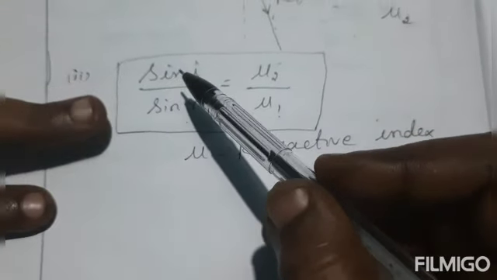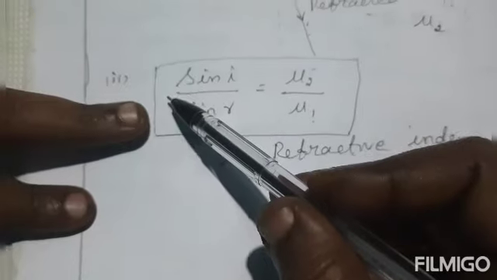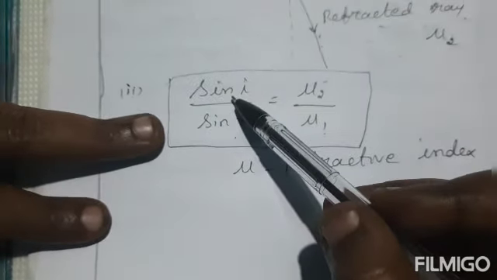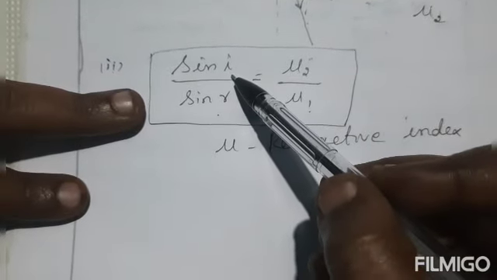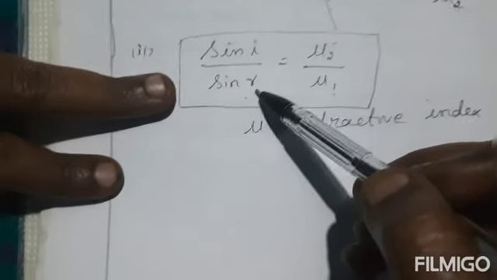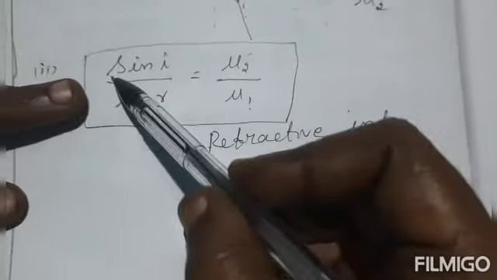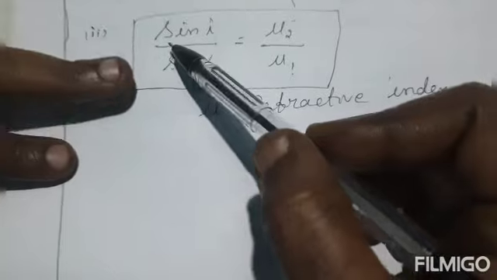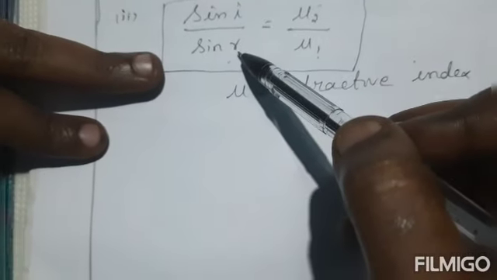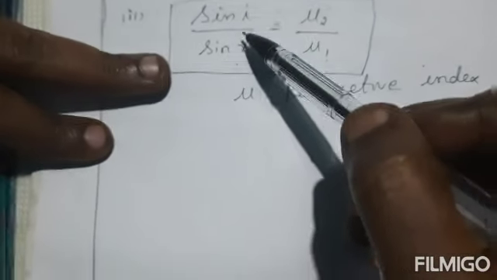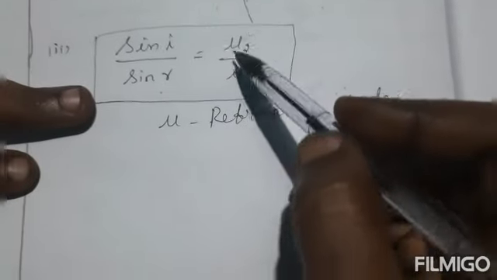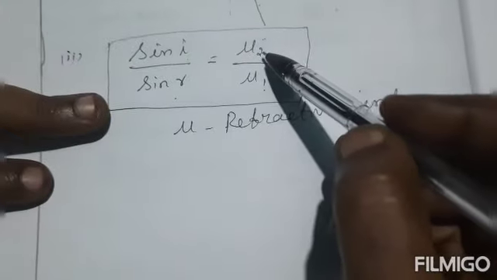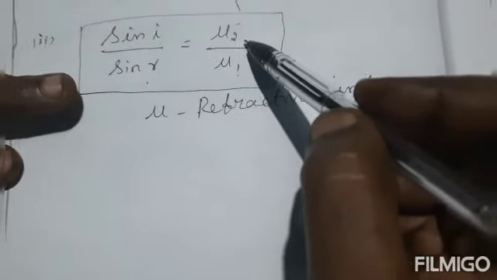So you should say the ratio of the sine of the angle of incidence. I means angle of incidence. R means angle of refraction. The ratio of the sine of angle of incidence and the sine of angle of refraction is equal to the ratio of the refractive index of the two media.